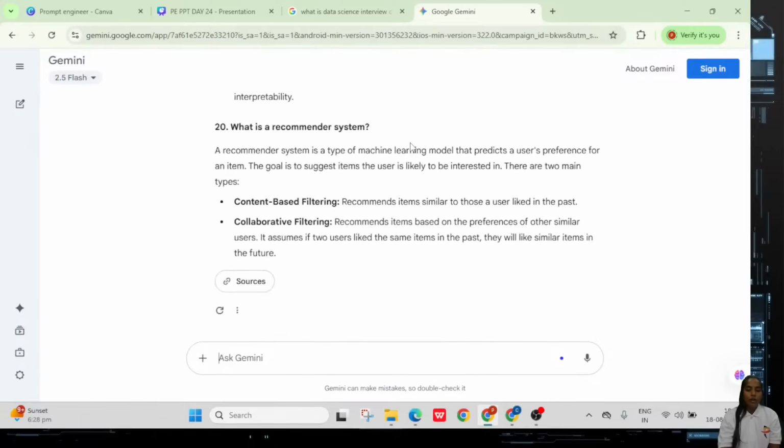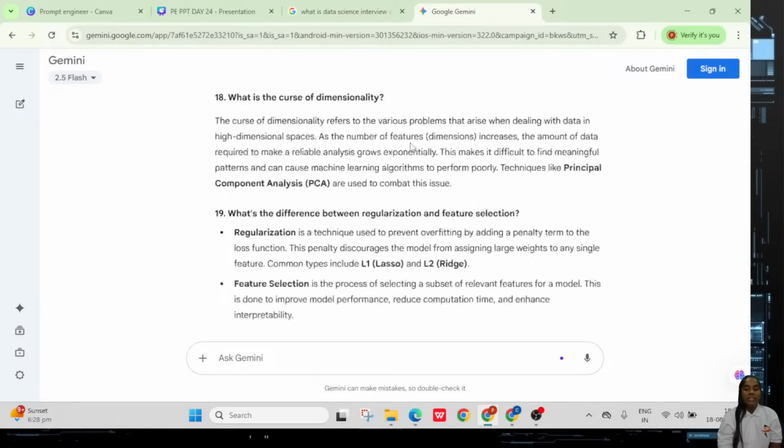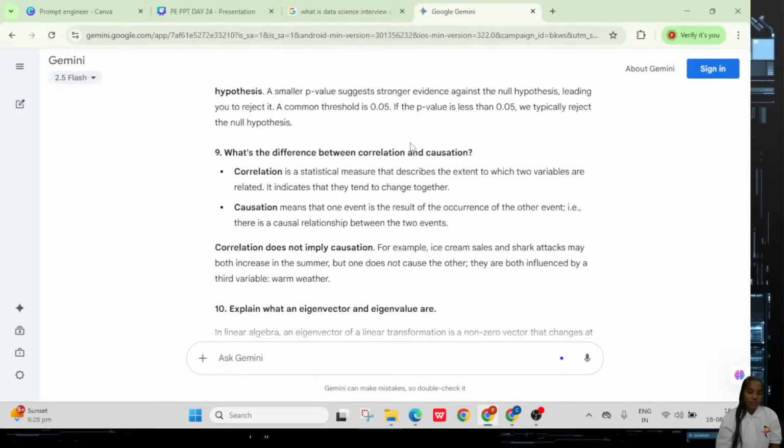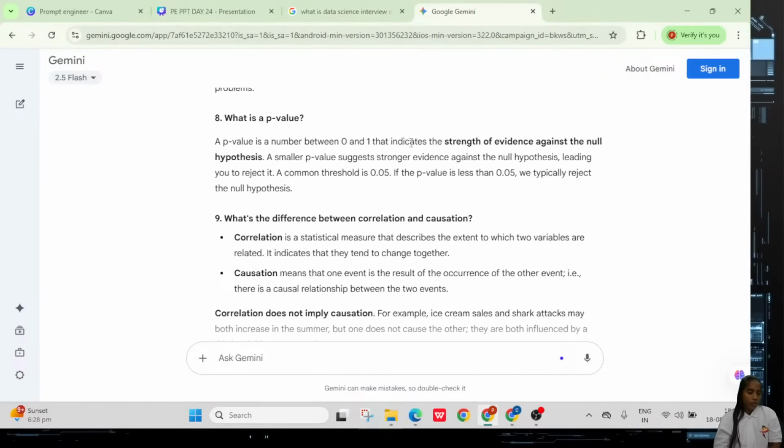If you ask a question related to interviews, it gives answers based on the past information of the LLM models. If you want to do it like that, you have to select a particular type of prompt with the type of LLM parameters. I'm talking about the LLM parameters again: temperature, stop sequence, and what you have in the context window.